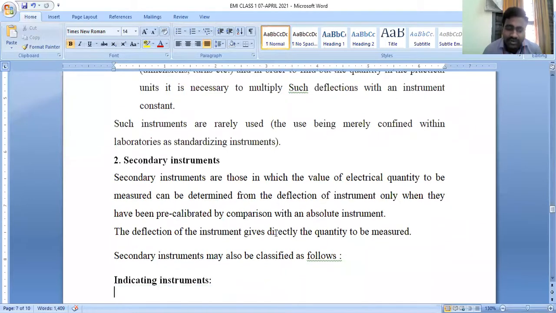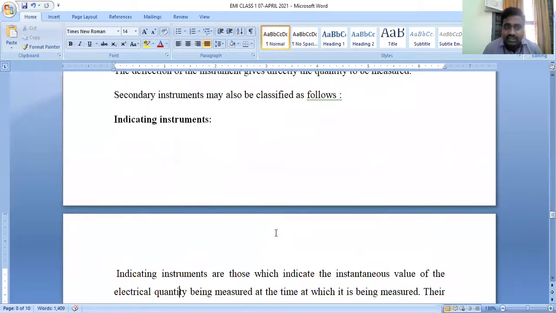How can we define the secondary classification? The secondary instruments are classified into three types: indicating type instruments, integrating type instruments, and recording type instruments. How can we define an indicating type instrument?